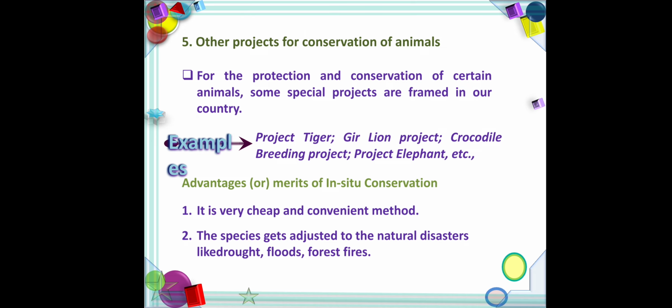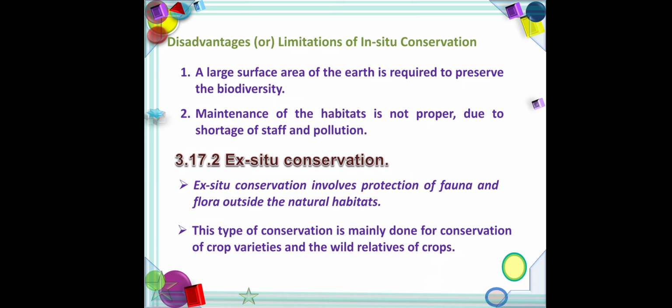So advantages of the in situ conservation method: this method is very cheap and convenient. The species get adjusted to natural disorders such as drought, flood, forest fires. Disadvantages: a large area is needed, and maintenance is not proper due to pollution.